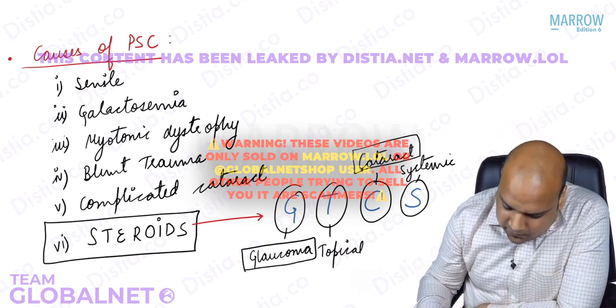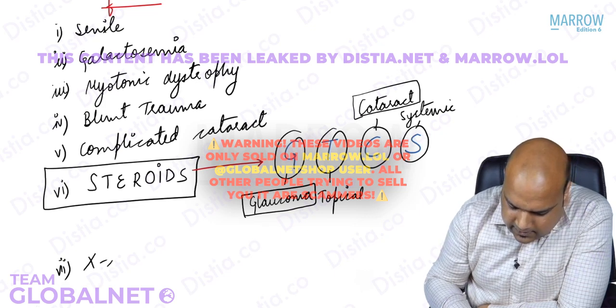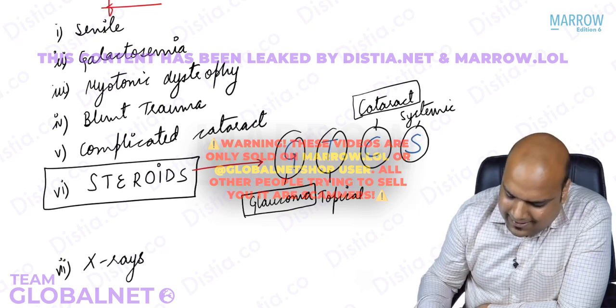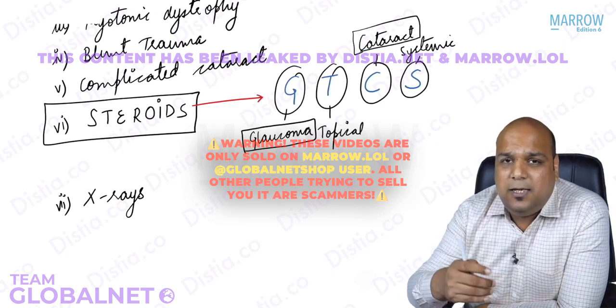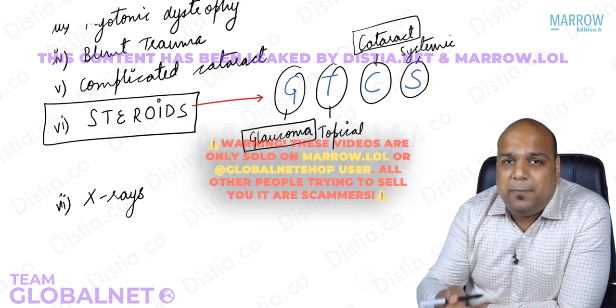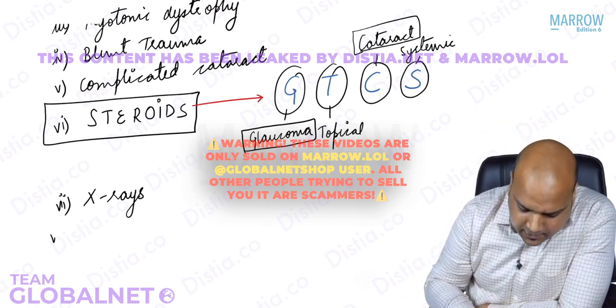Now, moving on, everybody. The next important cause is exposure to X-rays. So this can be an occupational hazard in technicians, the technicians who are there in radiology department, everybody, if they are not using appropriate protective equipment.